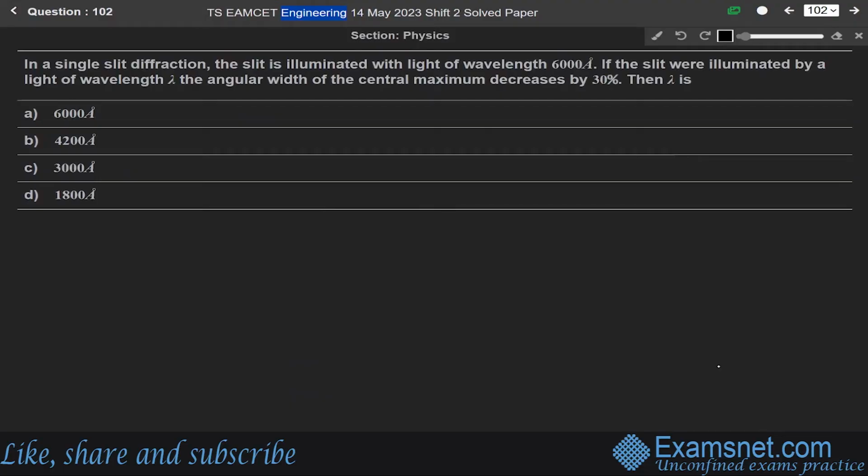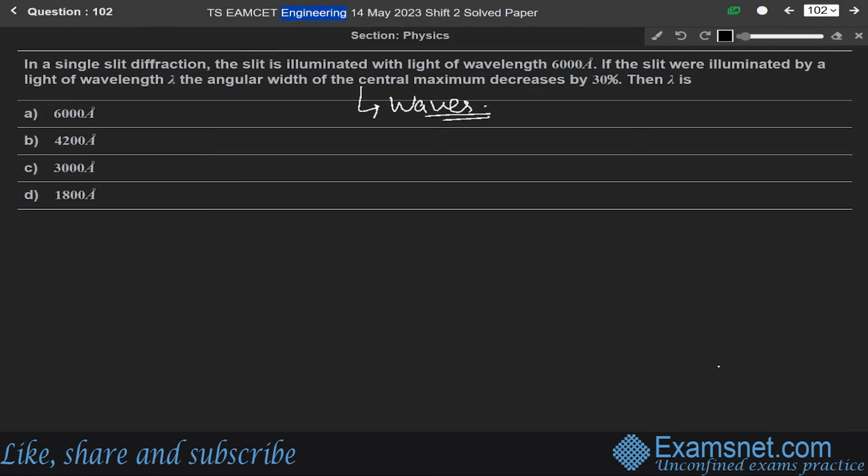Now the next question, 102. In a single slit diffraction pattern, the slit is illuminated with light of wavelength 6000 angstrom. If the slit were illuminated by light of wavelength lambda, the angular width of the central maximum decreases by 30%. Then we have to find lambda. So this question is from the chapter of waves.